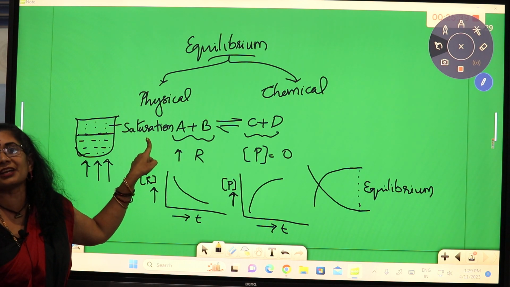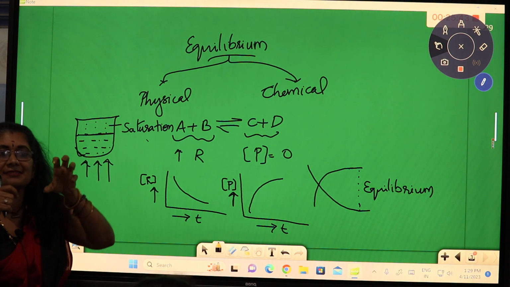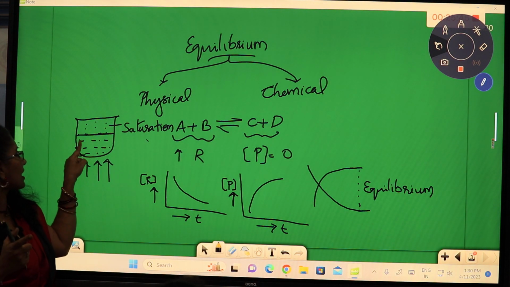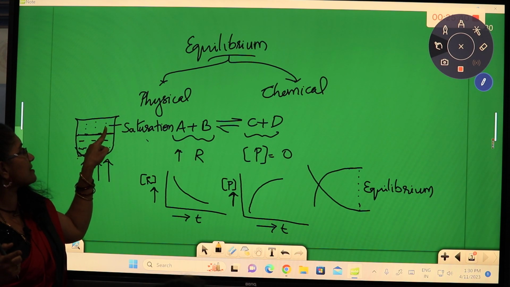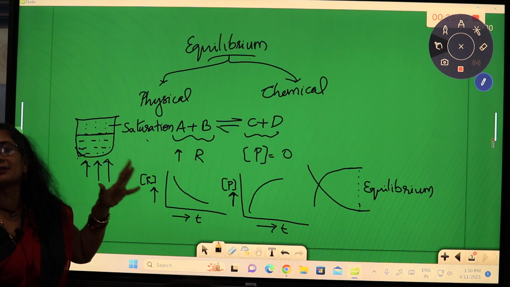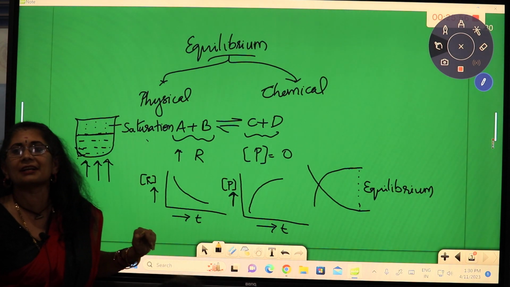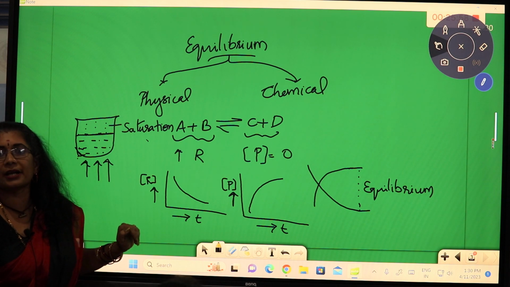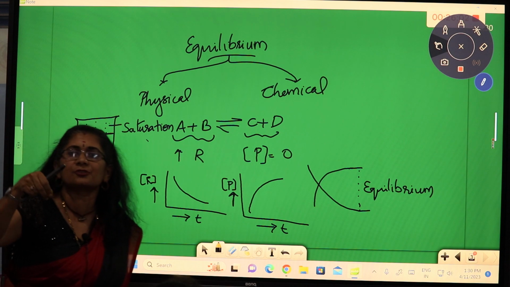Now still if we heat, what happens? When the gases rise up, say if 10 molecules of water as water vapor rise up, in the same time, simultaneously 10 molecules of this gas will come down, condensed back, and will drip back into the liquid.